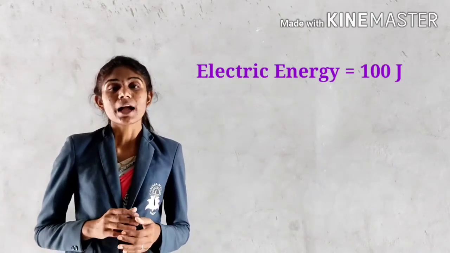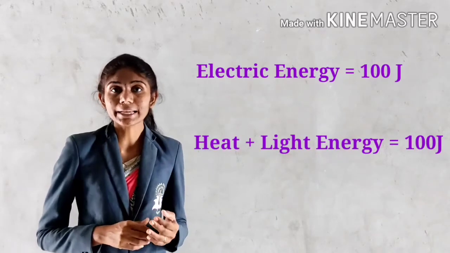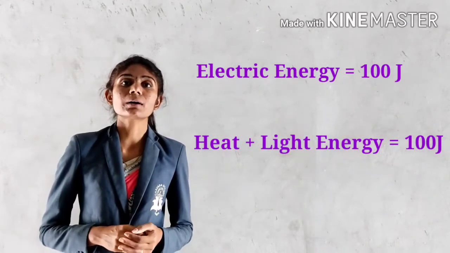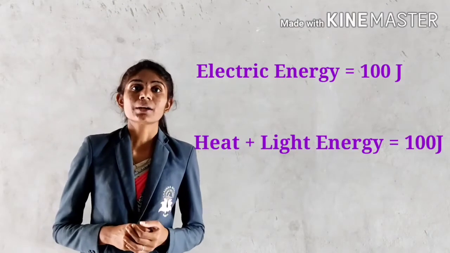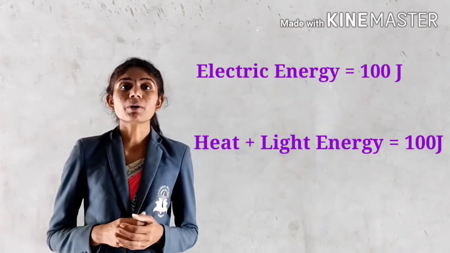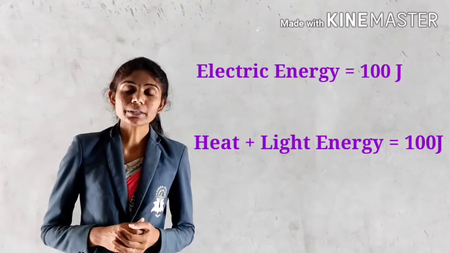Example: an electric bulb takes 100 joule energy as electrical energy, and when it glows, 60 joule energy is converted into light energy, and the remaining 40 joule energy gets converted into heat energy. Here, the electrical energy equals 100 joule, and when it transfers into light and heat energy, their sum will also come to 100 joule.